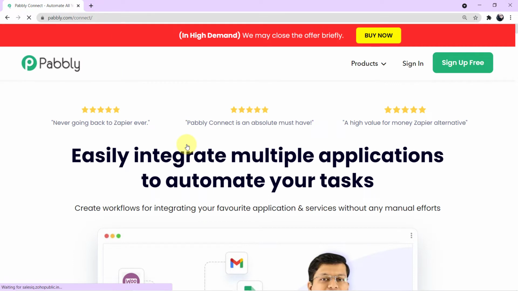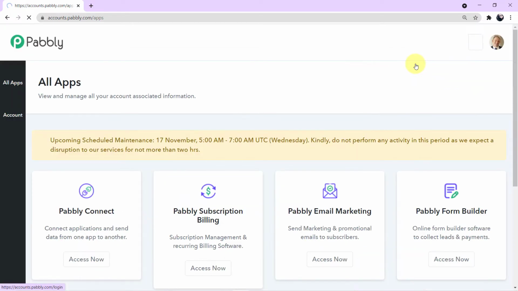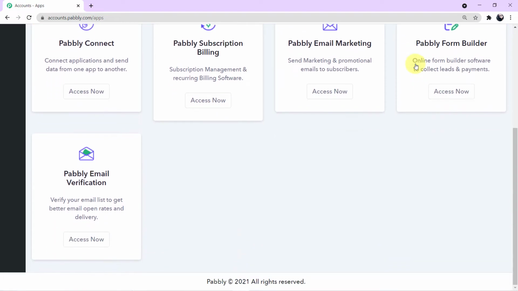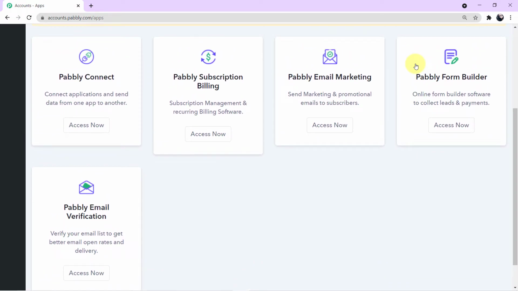Now we have reached the landing page of Pabbly Connect. For first time users, if you can see a green button at my right corner which says sign up for free, guys, you have to click this and you can create your free account, a completely free account, in just 2 minutes. Because I am already logged in, I'll click on sign in. Okay, one more time, you can see all of the 5 applications offered by Pabbly on my screen. As you know, today we are using Pabbly Connect, so click on access now.